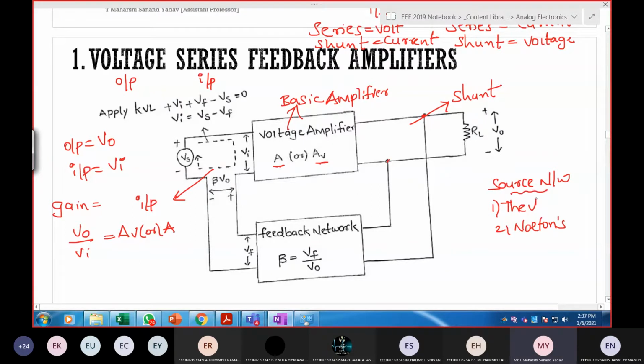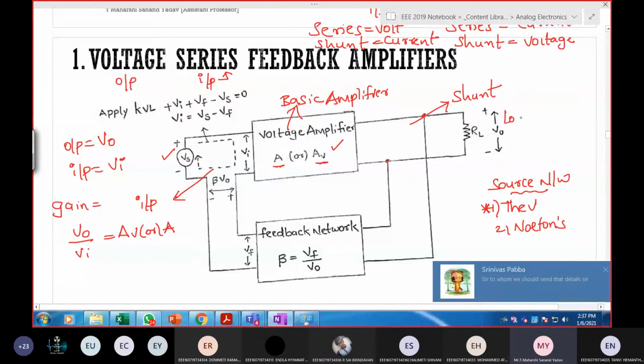Thevenin's, sir. Why Thevenin's? See, this amplifier's input is in series with the voltage source. Input is in the form of series. If it is series, obviously you have to consider it in the form of voltage, so voltage is present in Thevenin's. That's why this is nothing but voltage in series with a resistor. Here I've neglected the R; I'll show you in the next block. Okay, so we are done with the source block and the basic amplifier. Next, the load network is fixed.